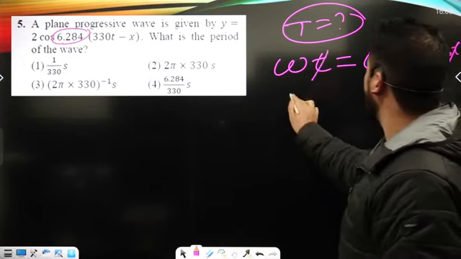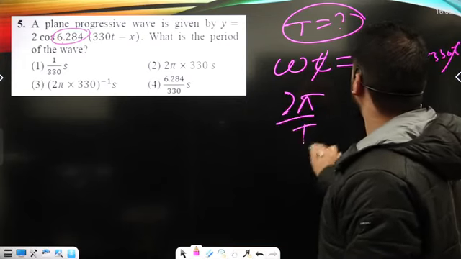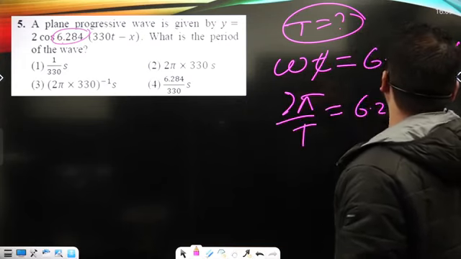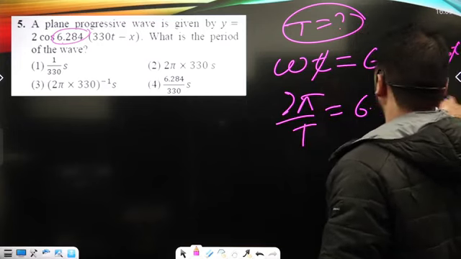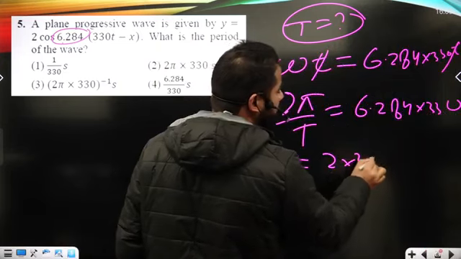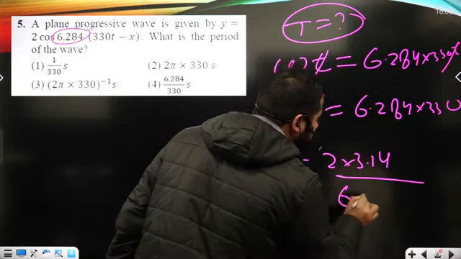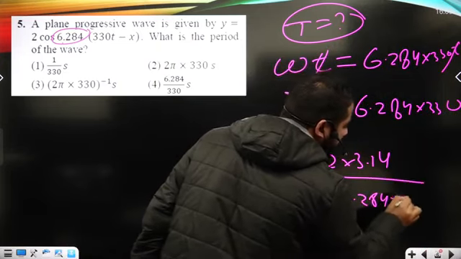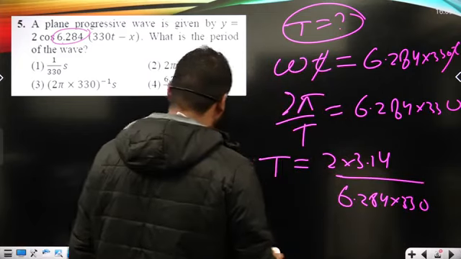Omega is 2 pi upon T by definition, so it is 6.284 into 330. So here T I can calculate as 2 into 3.14 upon 6.284 into 330.